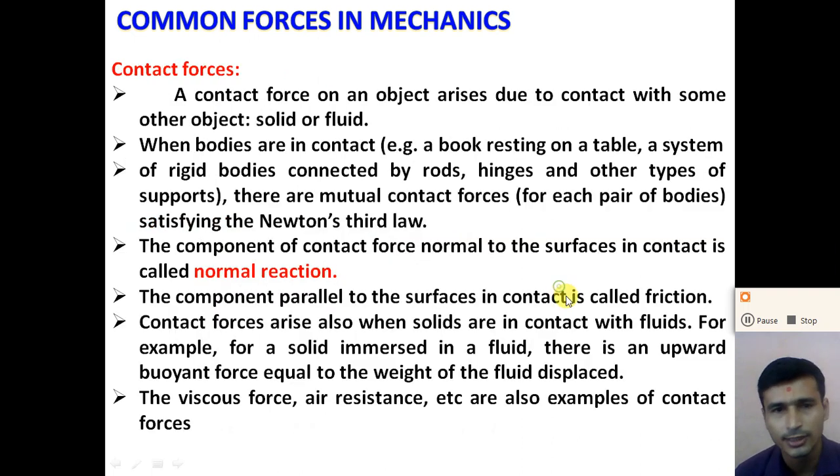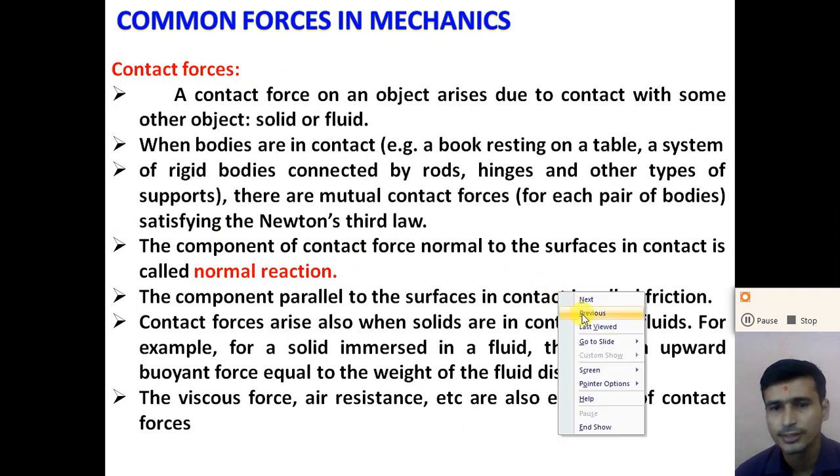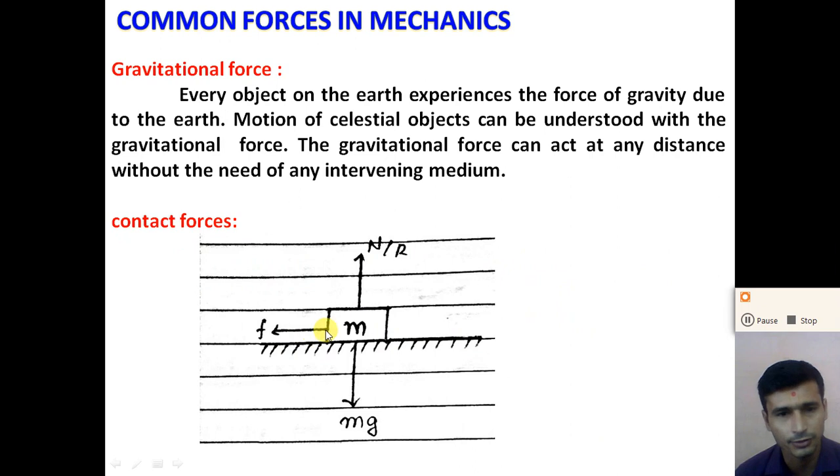Normal to the surface. And the second component, the component of the contact force parallel to the surface in contact, is called the friction force, denoted by a small f, right?